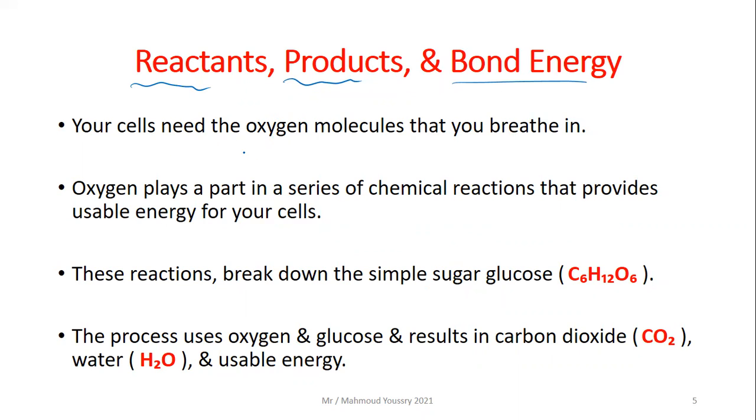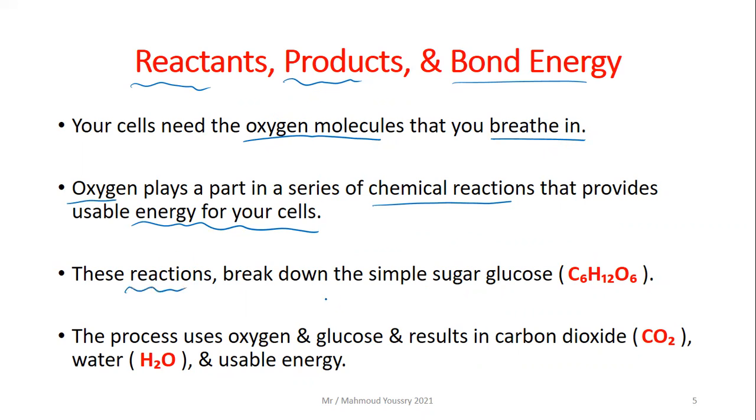Your cells need the oxygen molecules that you breathe in through your lungs. The oxygen plays a part in a series of chemical reactions that provides usable energy in your cells. Actually, for the mitochondria in your cells to break down the food, it needs oxygen.